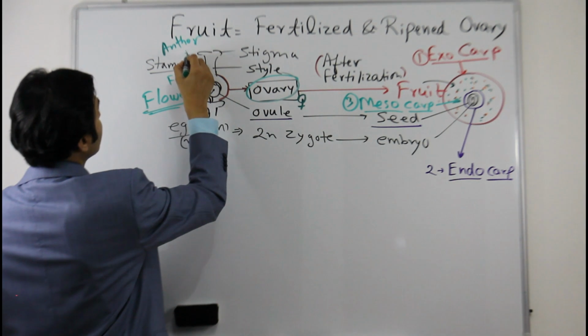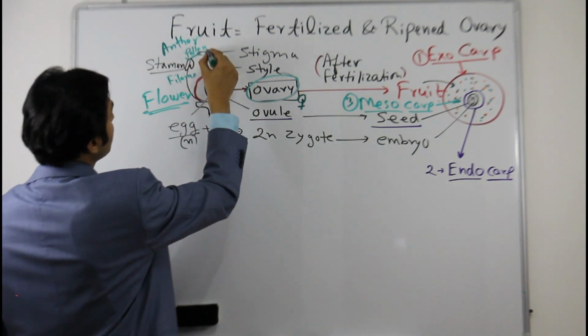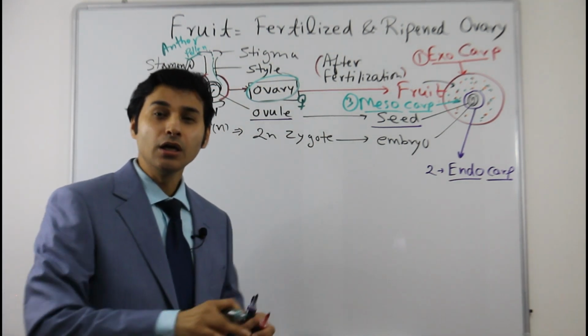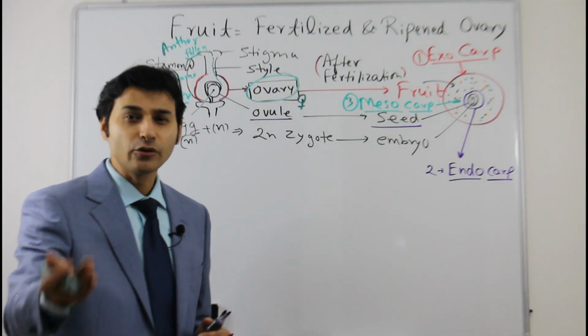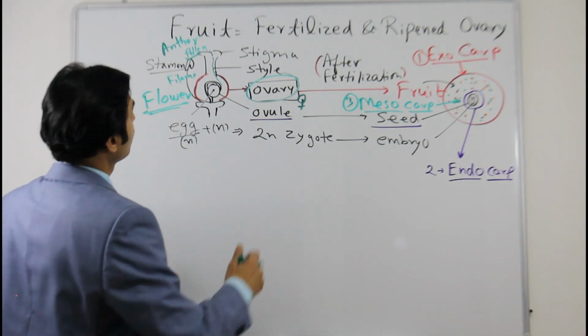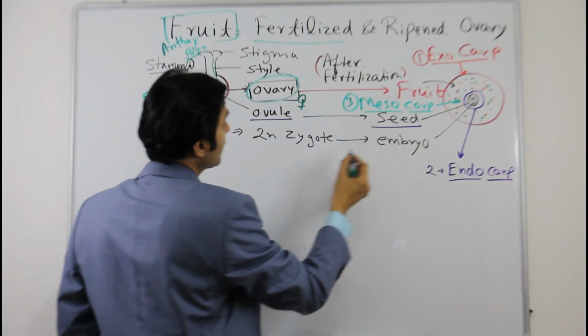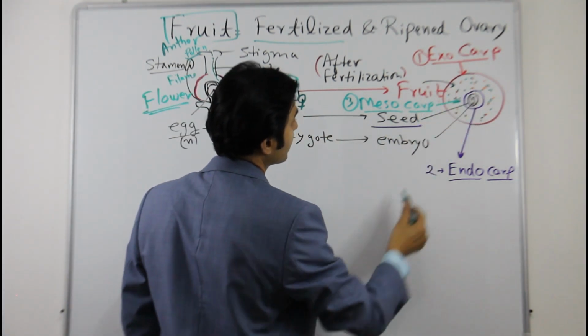Here they have pollen grains. To get more information about this, please watch the earlier videos where I have explained the male part and the female reproductive part, androecium and gynoecium, in detail. So for the fruit, after fertilization, this ovary changes into fruit, and three layers we have discussed.